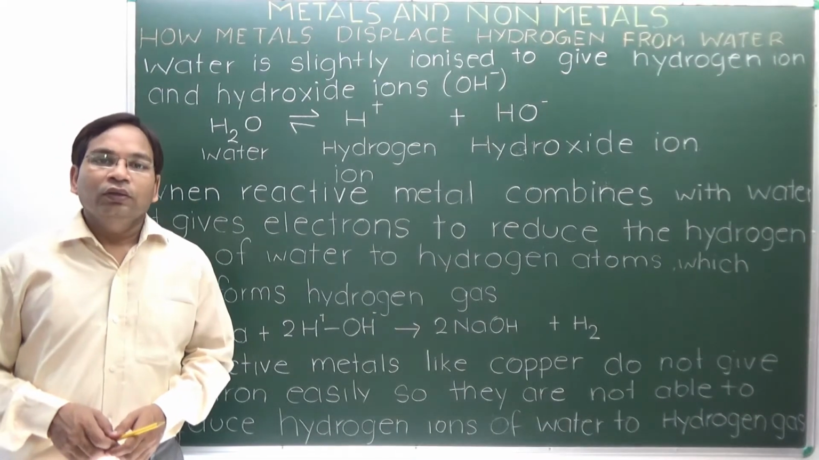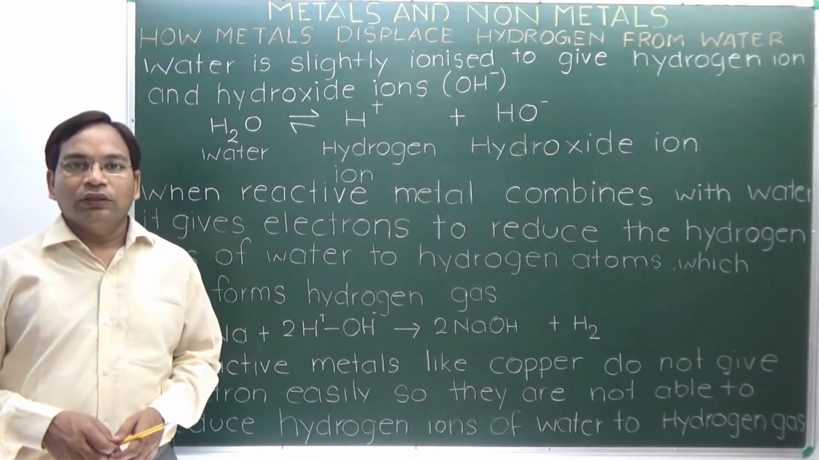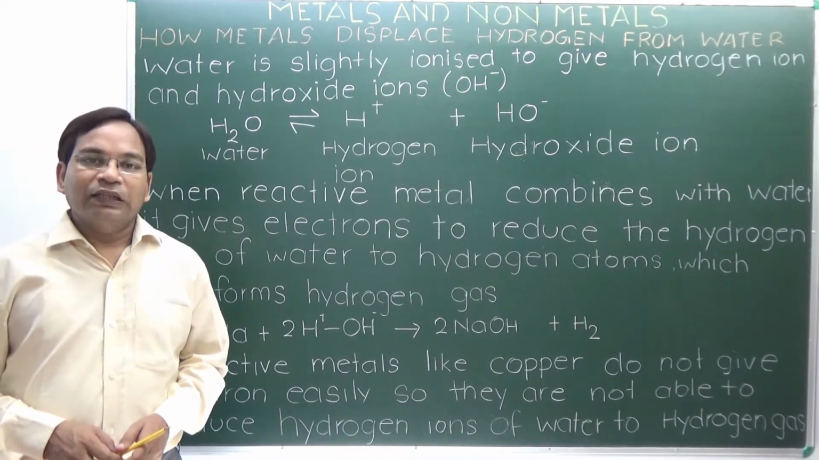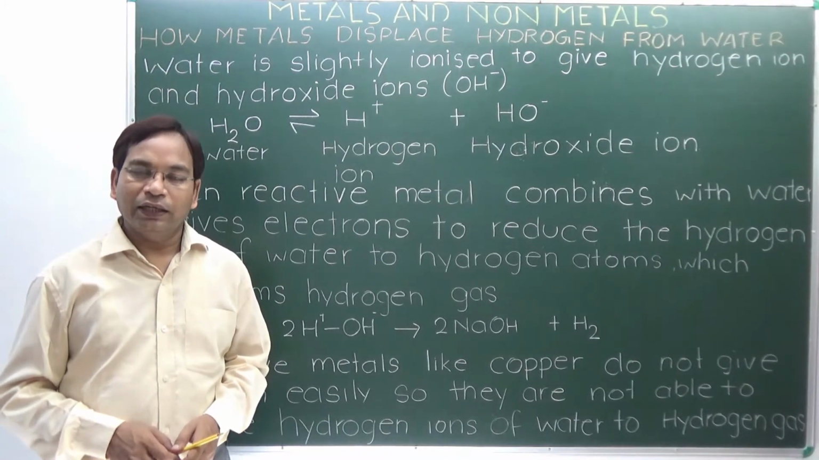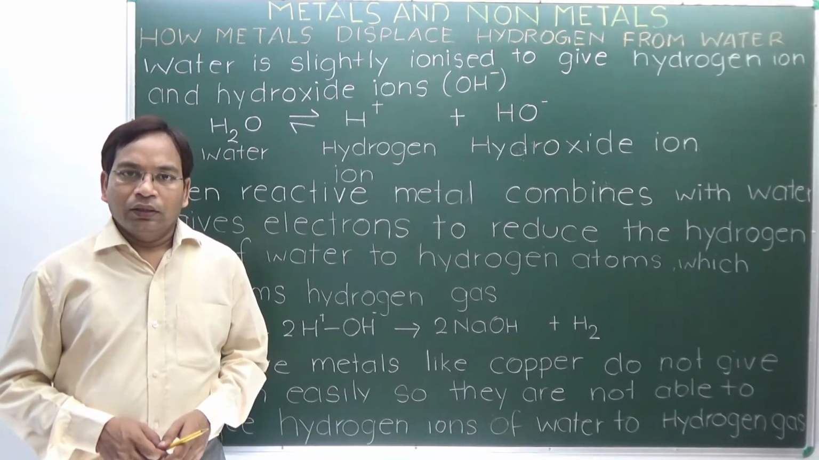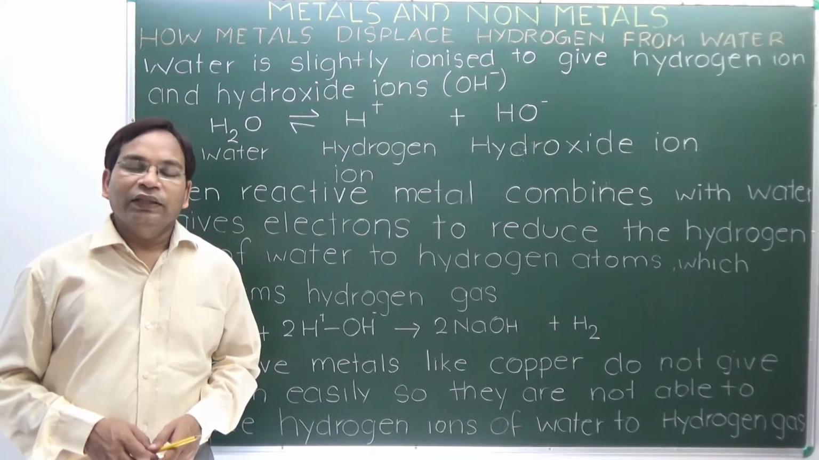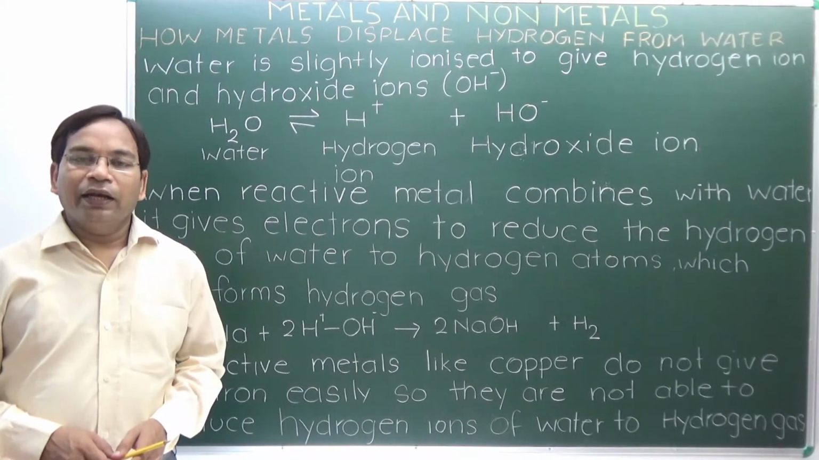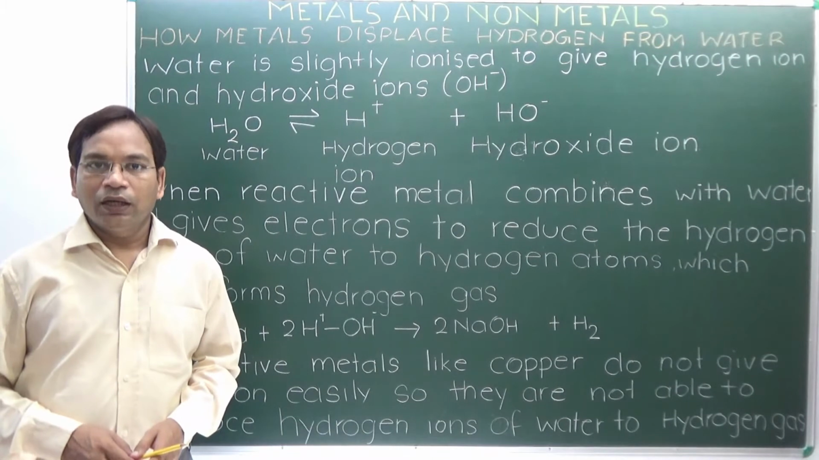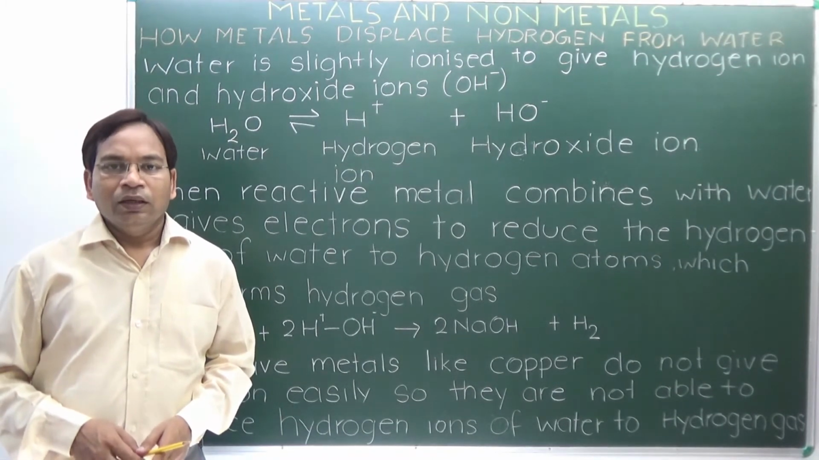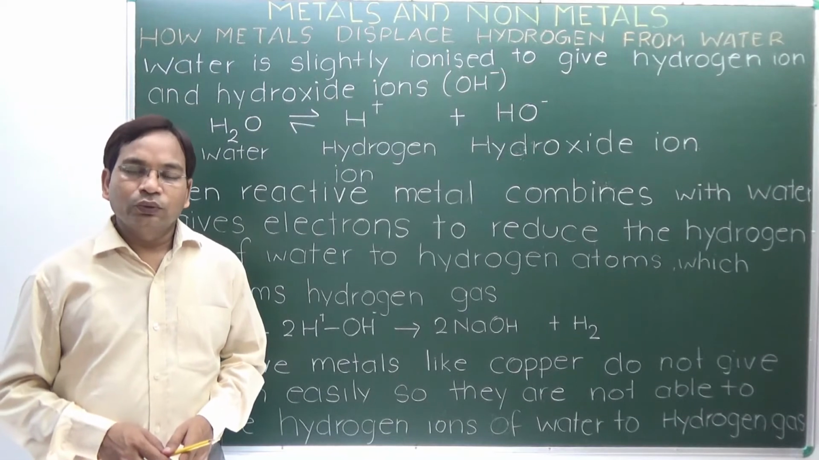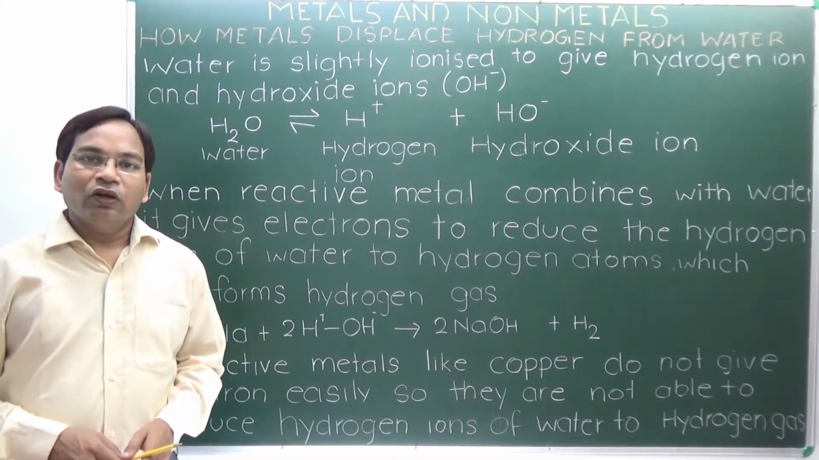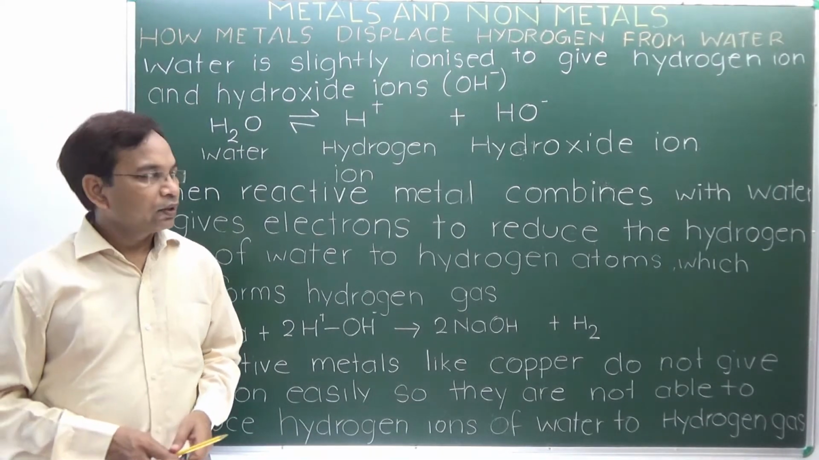Let's see how metal replaces hydrogen from water. Water is generally slightly ionized into hydrogen ion and hydroxide ion. Metals that react with water easily give electrons to hydrogen ions to convert them into atom form, and atoms of hydrogen combine to form a molecule, hydrogen gas. Copper, which is not so reactive, cannot easily give electrons to hydrogen ions, so it cannot liberate hydrogen gas from water. Here is the explanation.